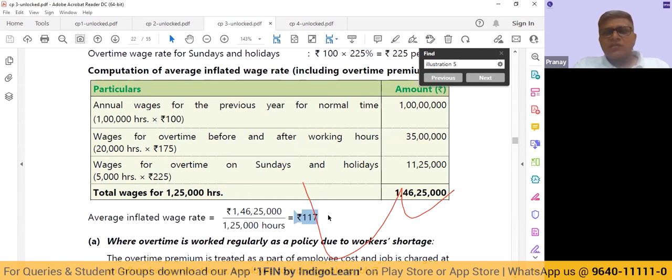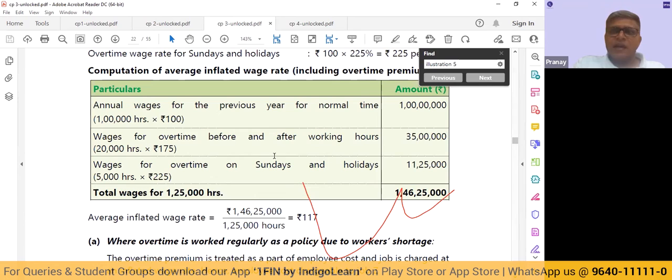Now, one of the students had a doubt: sir, why are we using this 117? Why should we not do 1,000 hours into 100, then overtime hours 100 into 175, and Sundays and holidays 25 into 225?